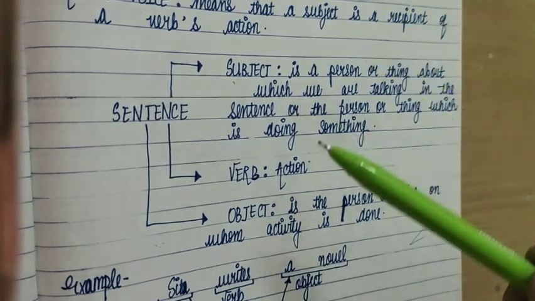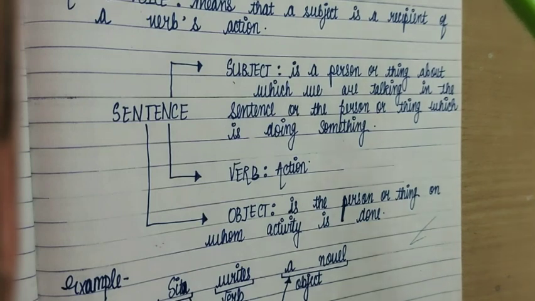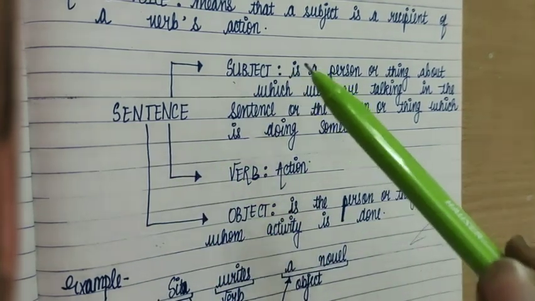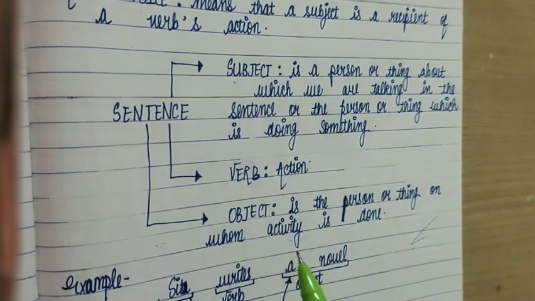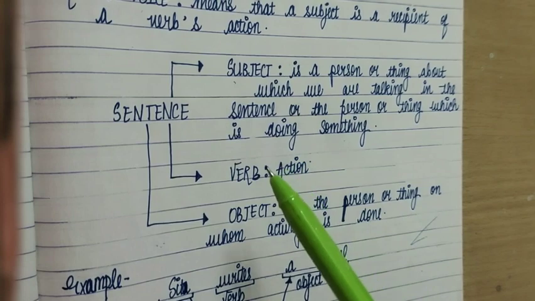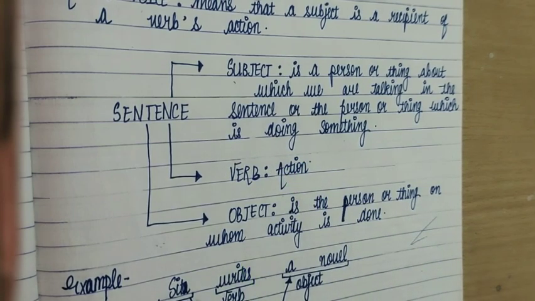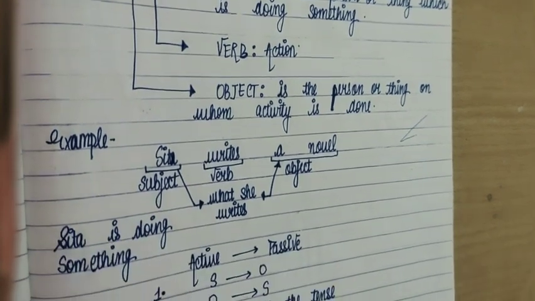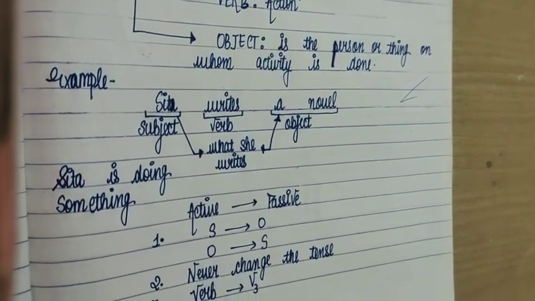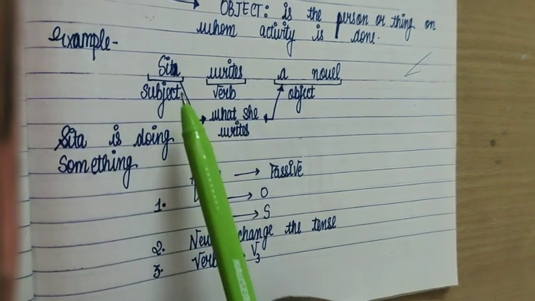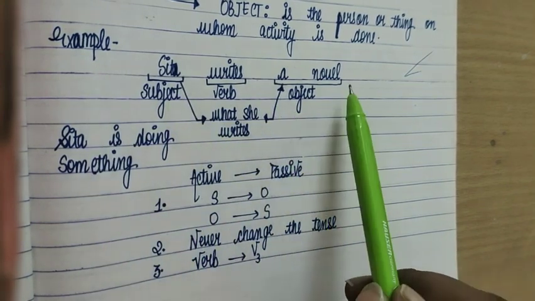Now in this way you should know what is active and passive voice, what is a sentence and what are the parts of the sentence, and the parts of the sentences are subject, verb and object. So let's start with the important thing, that is how we have to change active to passive voice. I am taking an example to explain the active to passive voice. And the example is: Sita writes a novel.